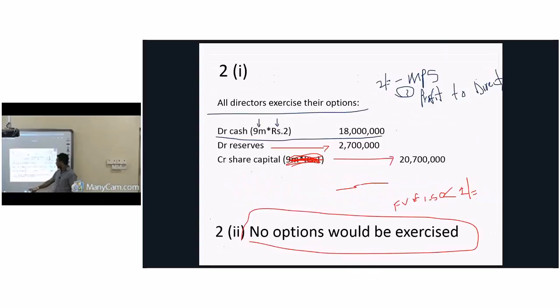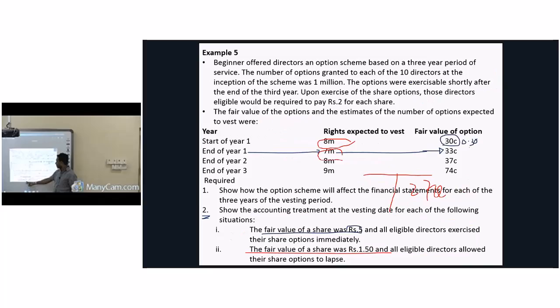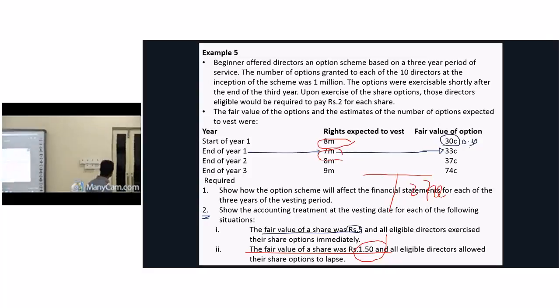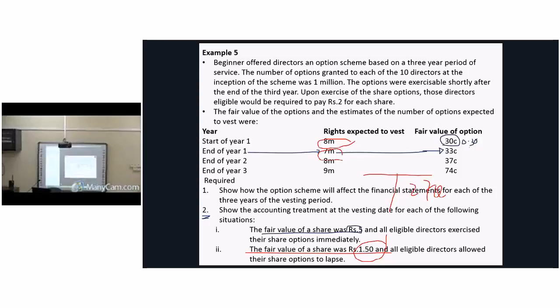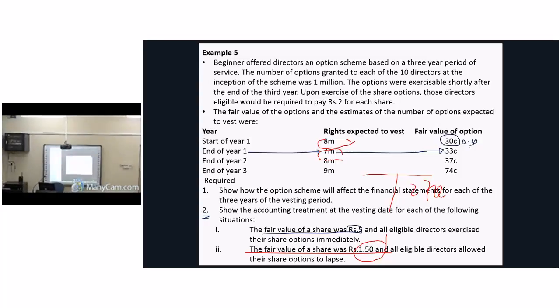Then part 3 in the question, what does it say? If the fair value is 1.5, 1 rupee and 50 cents. If you are a director, what is your decision? How much do you need to pay at the end of 3 years to buy? Those are independent scenarios. How much do you need to pay to buy shares? 2 rupees.